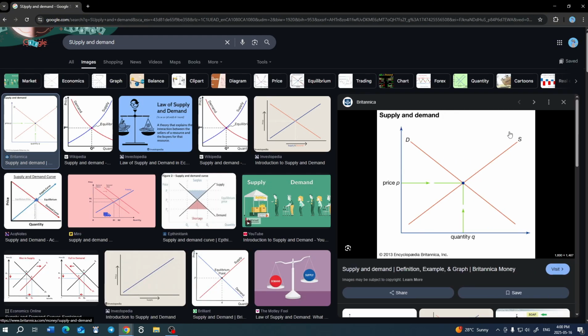We have the supply factor and the demand. If there is more demand for the object, or well, I guess in this case we're talking about a stock, there's more demand, there would be less supply. And if we look at the price, it would be right here. So the demand price is here, and then the quantity is right here. On the other hand, if you have less demand, it will cause more supply, which lowers the price, so suppliers can sell the product. In this case, we're not really selling a product, it's more of a share, but you get the idea. It's very, very simple.